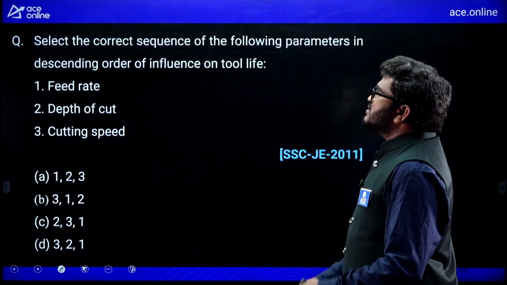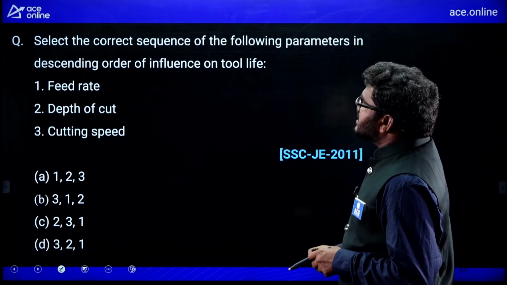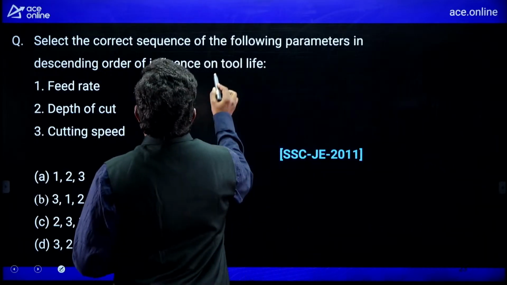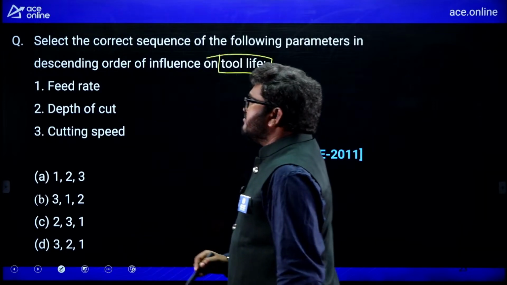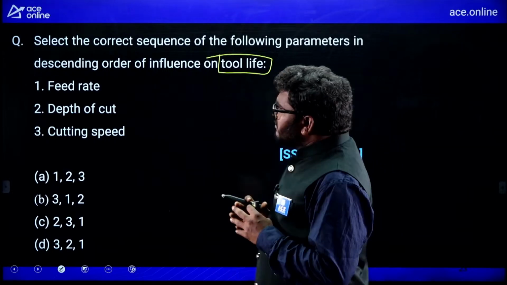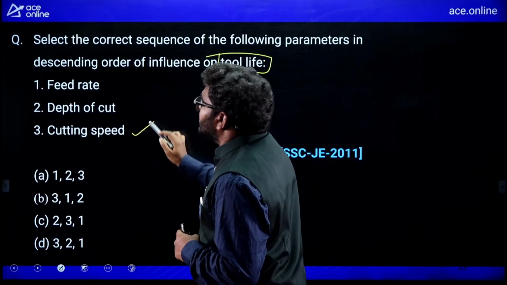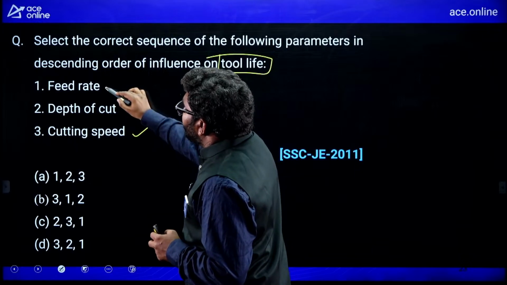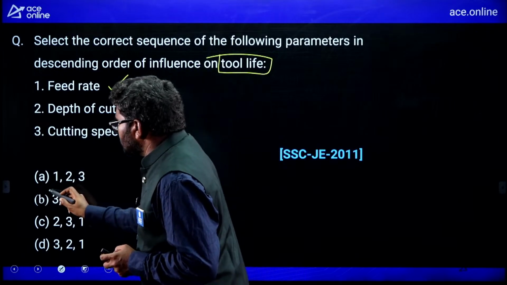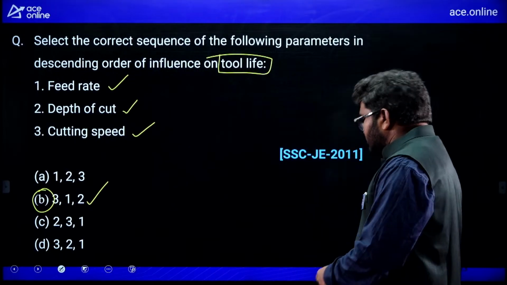Now see here, select the correct sequence of the following parameters in descending order of influence on tool life. Remember, what are the parameters that influence the tool life? Cutting speed, depth of cut and feed rate. Out of these three, the first priority we should go with is cutting speed, then feed rate, then depth of cut. So 3, 1, 2. B is the correct option for this question.